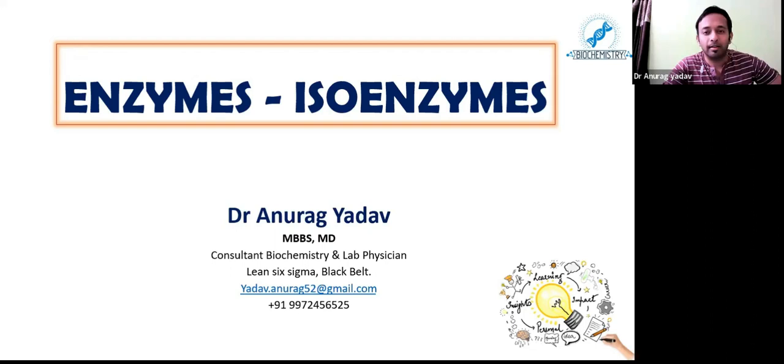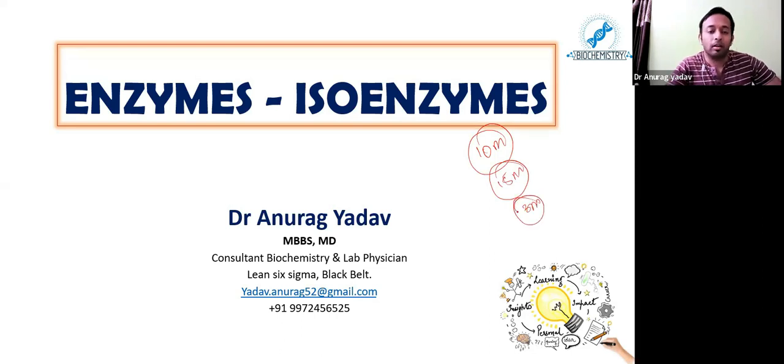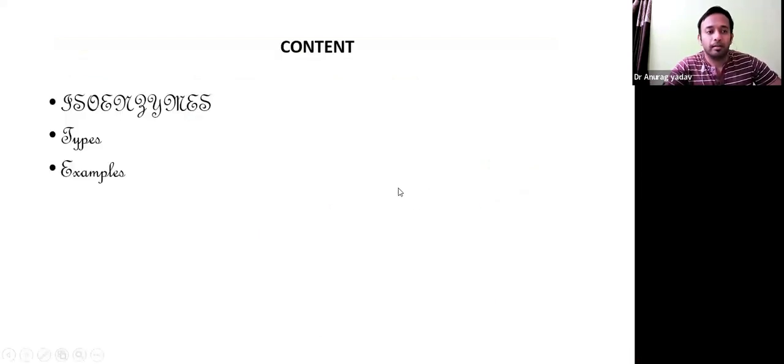Today we will be discussing an important topic. It can be a 10-mark question in the exam, or it can be a 15-mark question, or sometimes a 3-mark or 2-mark very short answer question. Short essay, long essay, or short answer question, it can be anything out of all this. In today's session, we will be discussing what are isoenzymes, then the different types of isoenzymes, and also some examples of the isoenzymes. So these are the three things we are going to see in today's session.